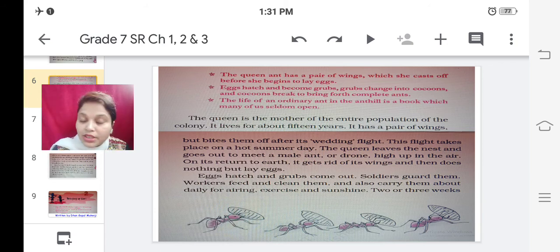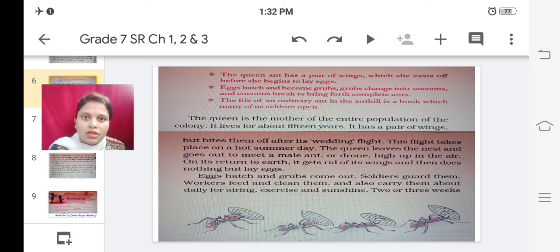When she returns after her wedding flight, she bites off her wings because she should not fly further. Throughout her life, till 15 years of her age, she does nothing but lay eggs. Eggs hatch and grubs come out. Soldiers guard them. Workers feed and clean them, and also carry them about daily for airing, exercise and sunshine.